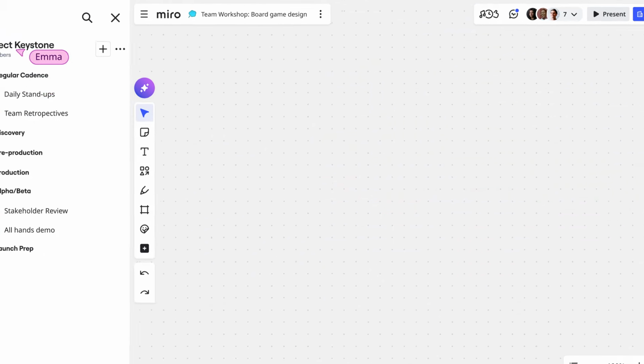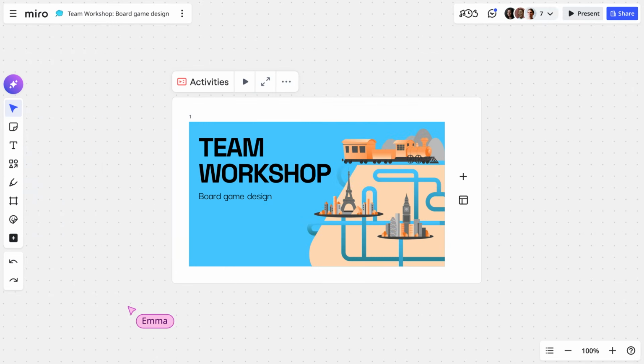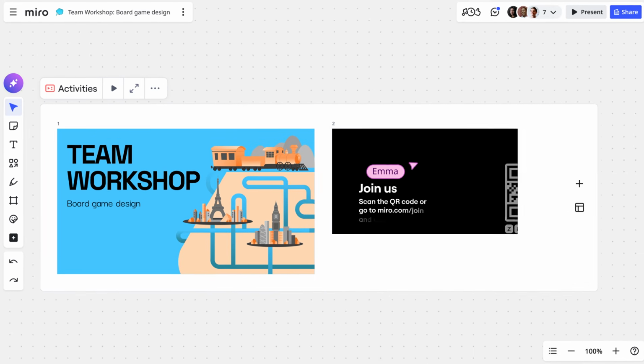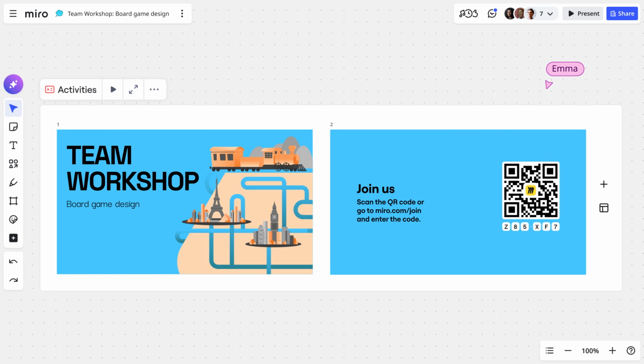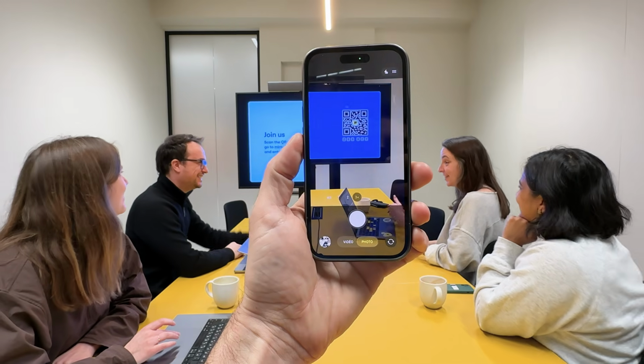Try it for retros, trainings, your company all hands, workshops, wherever you need to create engagement and want to spark your team's collective energy. And anyone can take part just by scanning a QR code.